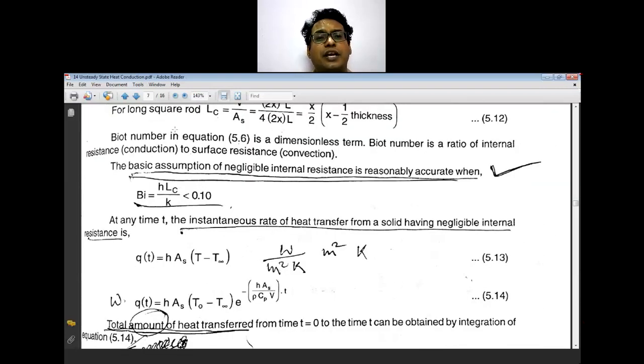So the Biot number in the equation is the ratio of the internal resistance, that is nothing but 1 upon k, and the surface resistance, that is 1 upon h.